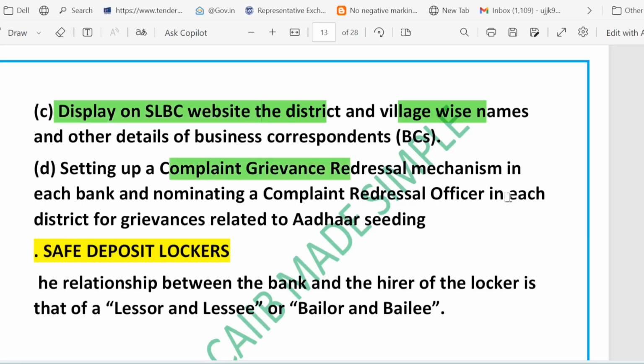And then we have the complaint and grievance redressal mechanism. A mechanism is set up in each bank with a complaint redressal officer in each district to handle Aadhaar-related grievances. In simple words, accounts are opened, Aadhaar is linked, the local committee coordinates, BC details are public, and finally complaints can be addressed quickly.